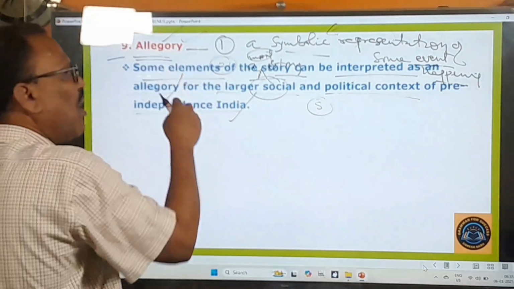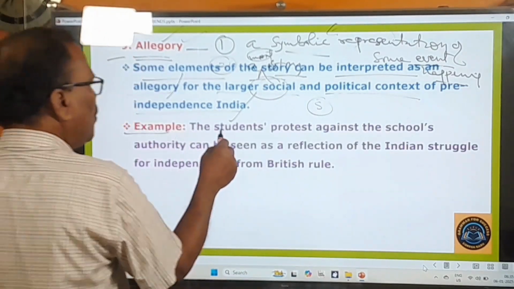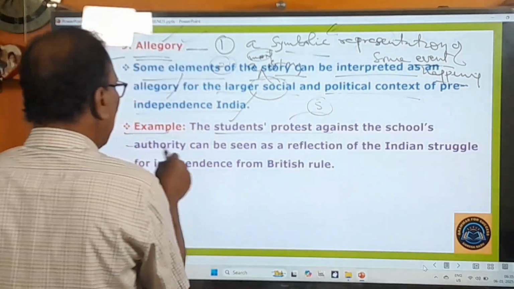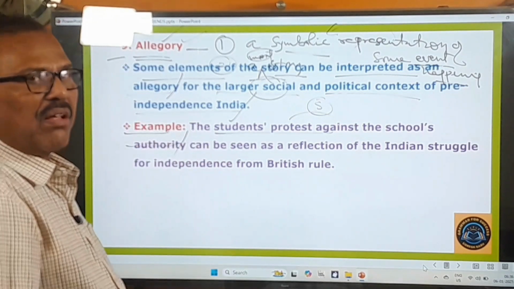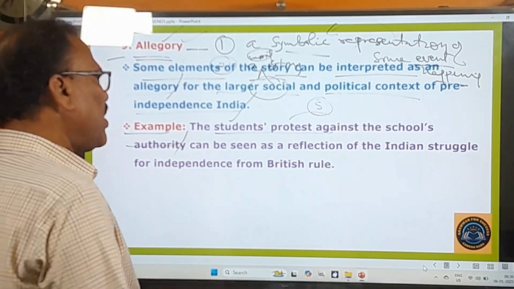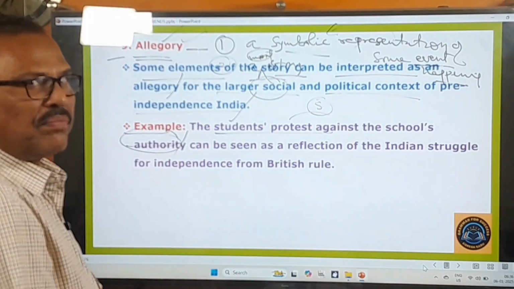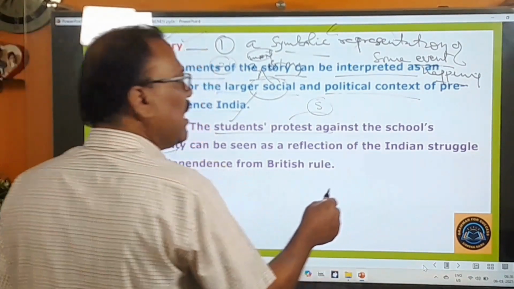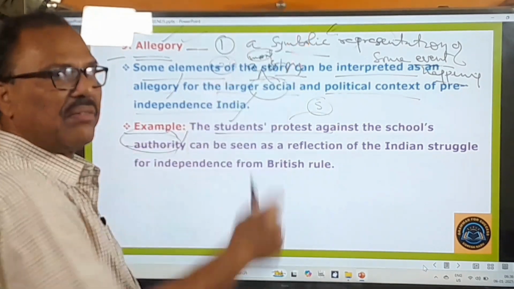Therefore you can find some allegorical element, and one example is given here. The students protest against the school's authority. One day what happened, all the students of that Albert Mission School protested against the school's authority, just like the leaders of this country protested against the British authority.